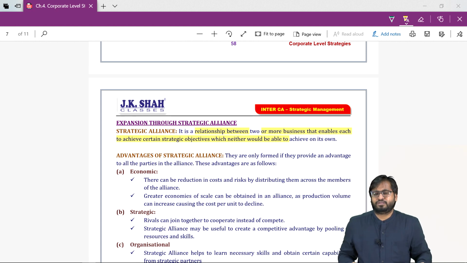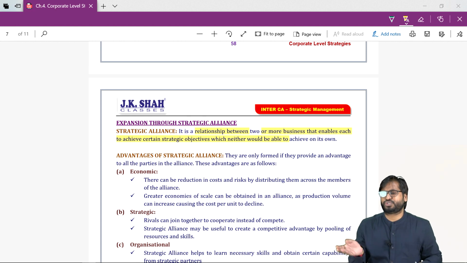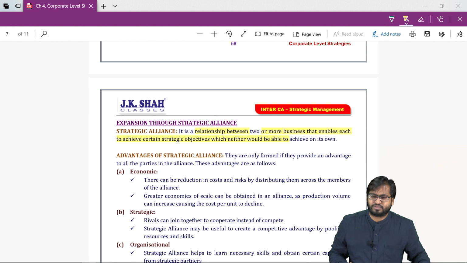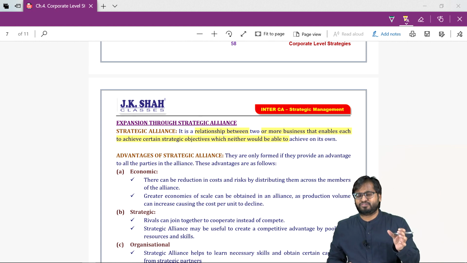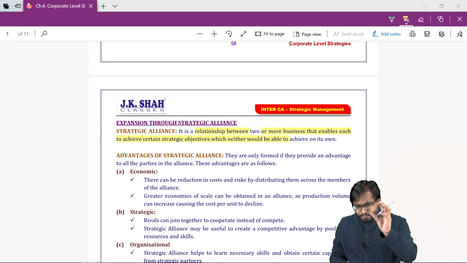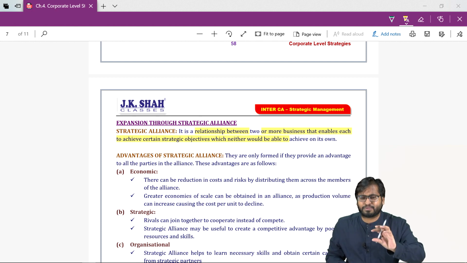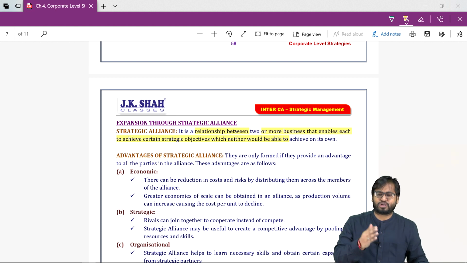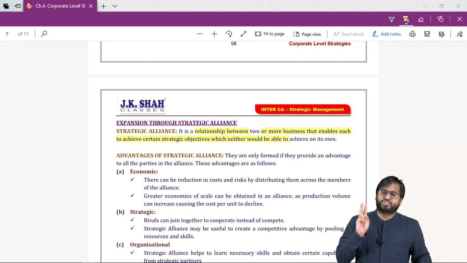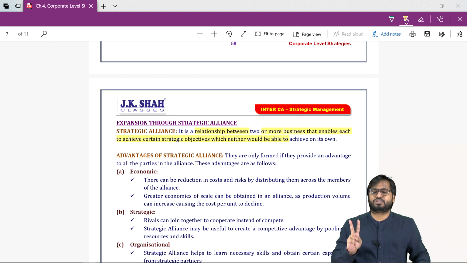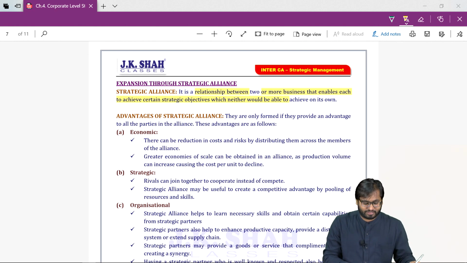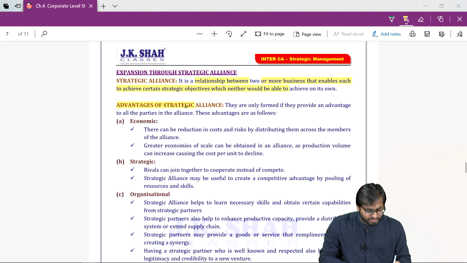And if you are sharing your secrets, your skills, your work, someday or the other, once the alliance ends, that entity can become your competitor. So, sharing and potential competitor, these 2 are your disadvantages.